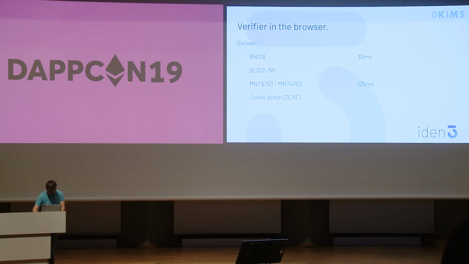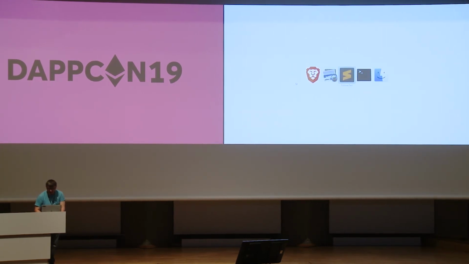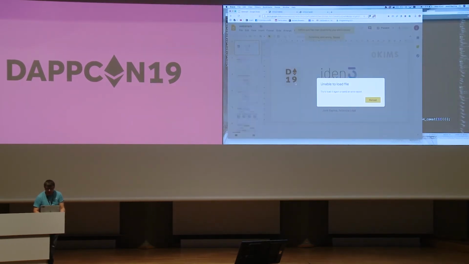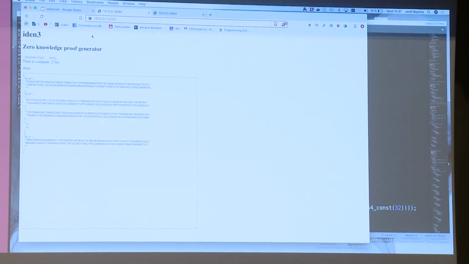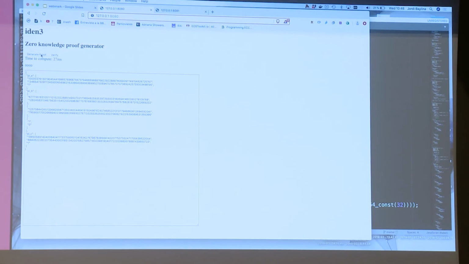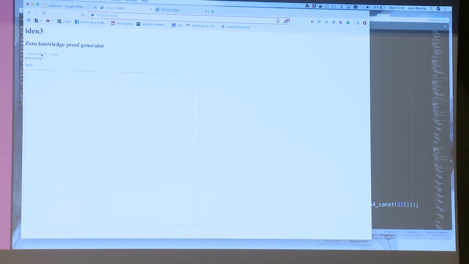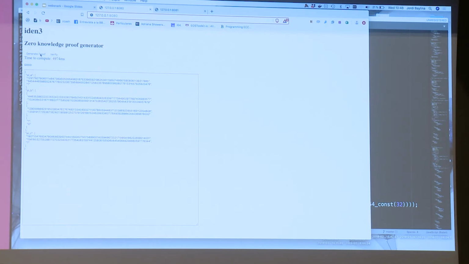Here I want to show a little demo of how this would work. It's very difficult to show a demo of that working. Here is in the BN 128, so it's doing the verification. These are 50,000 proofs, and you can see that it takes less than 5 seconds. And here is the proof. And actually, we can verify that. So if we verify that, it says it's good, and it takes just 22 milliseconds in this case. So this is quite fast.